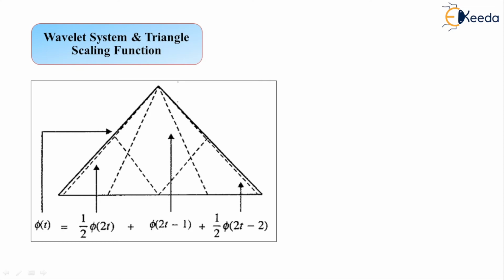For this, it will be phi of 2t minus 2 here. That has also been multiplied by the scalar 1 by 2 here, you can see the ratio, and the addition of these three as shown by the dashed line will give us a solid line shape, that you see, a triangular shape here, and it is nothing but the reconstruction of the original triangle scaling function that was initially defined here. So by the next slide we show you the associated wavelet function to this.